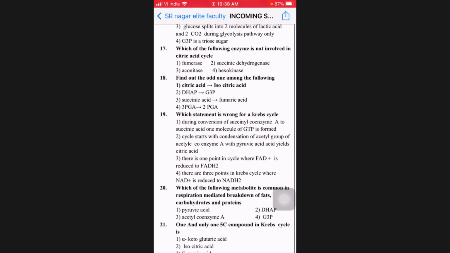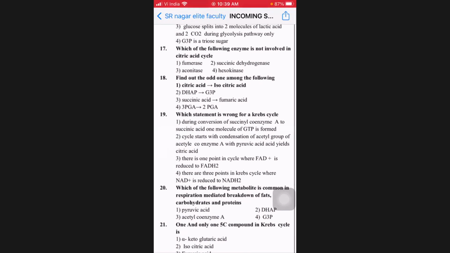So correct, these are isomerizations. The remaining are isomerization; the third one is oxidation. 3-PGA to 2-PGA was in glycolysis. DAP to GAP was in glycolysis. Succinic to fumaric acid was in the TCA cycle. Citric to isocitric.